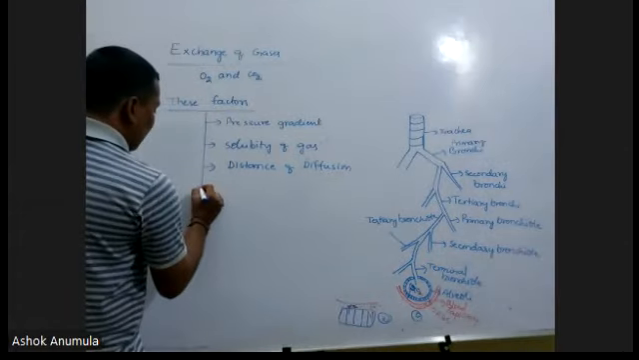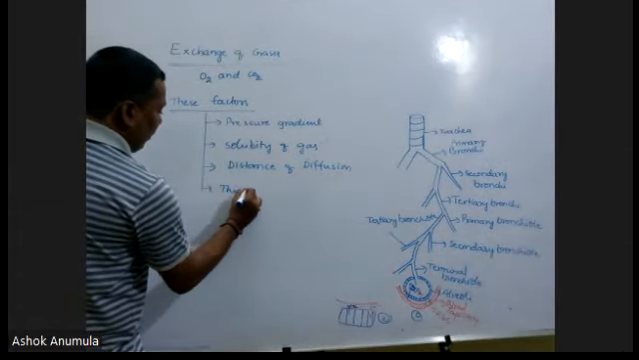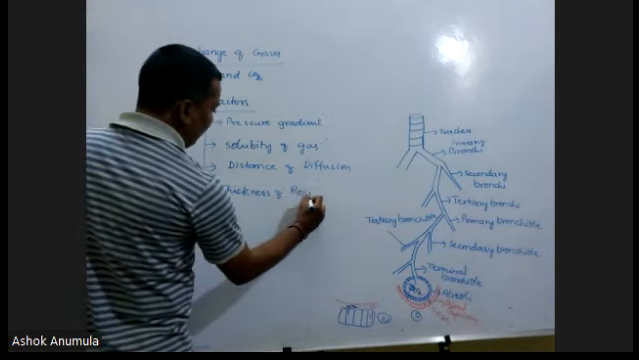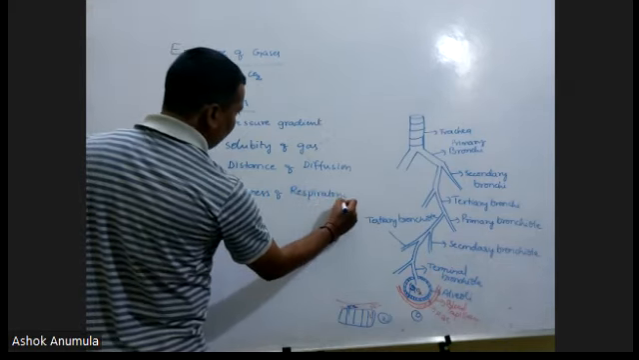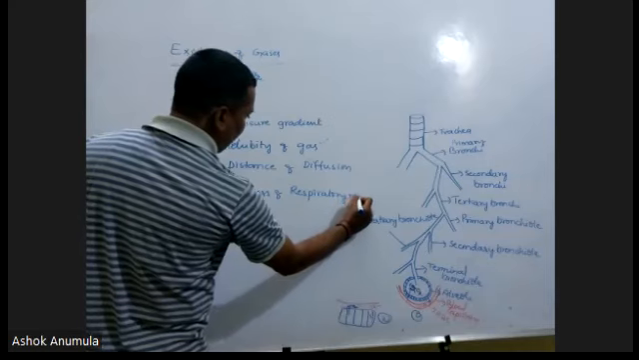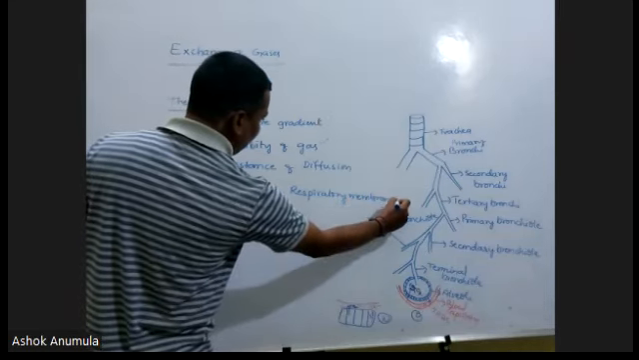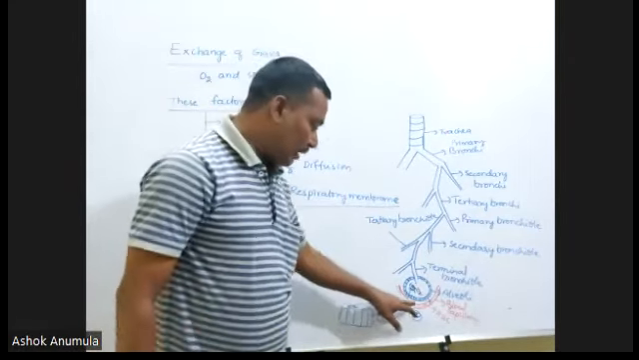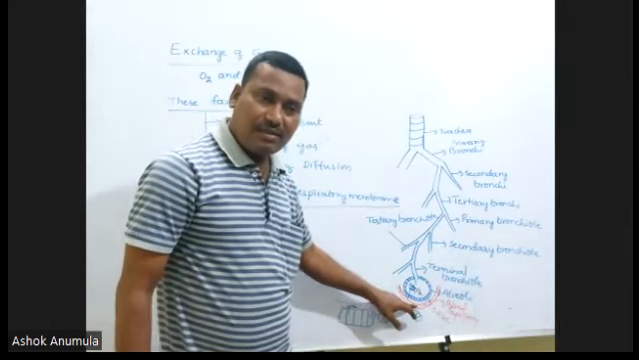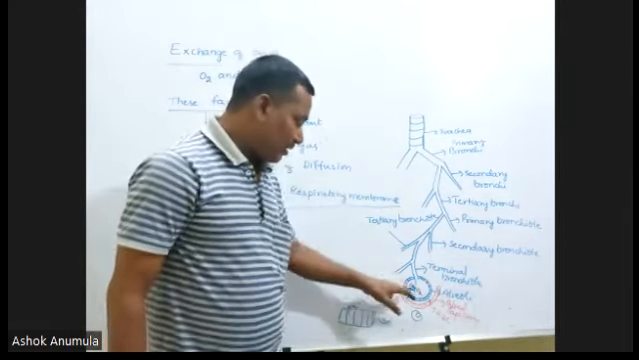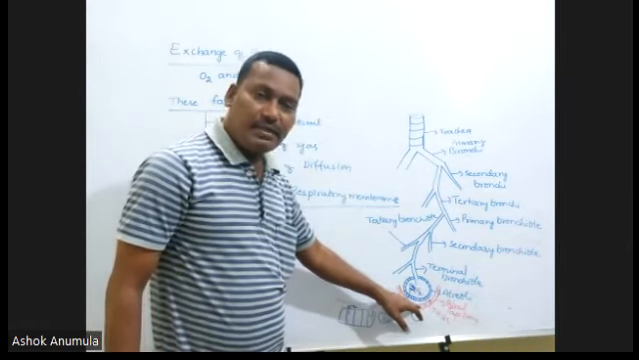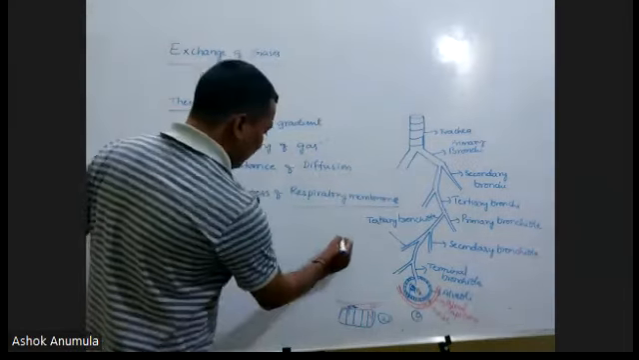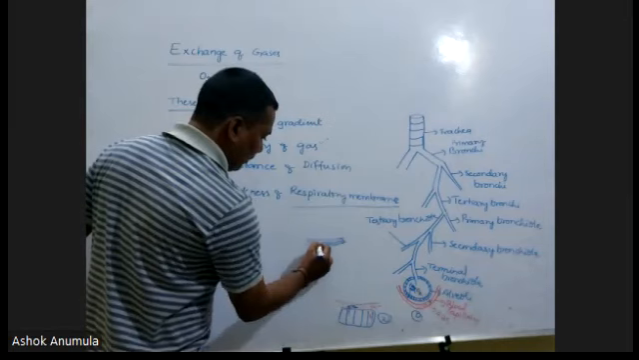Not only this, the thickness of the respiratory membrane also plays an important role. If this blood vessel wall is thin, not thick, the gas can easily enter the blood vessel. If it contains a thick wall, this much thick wall is present.